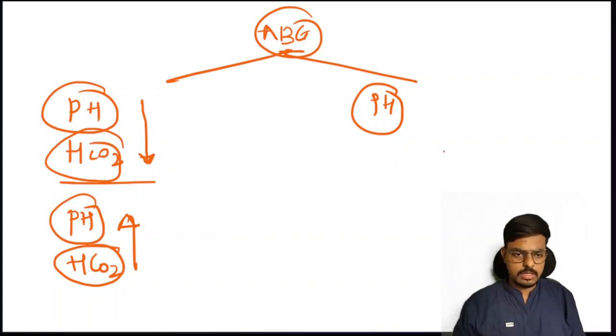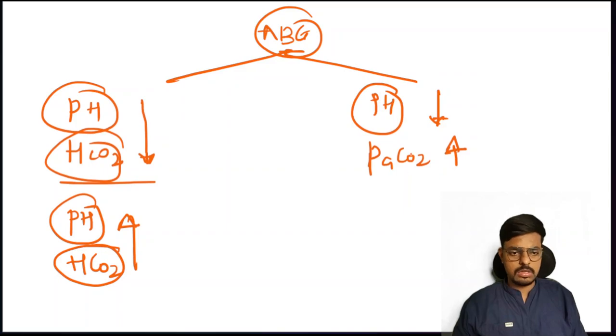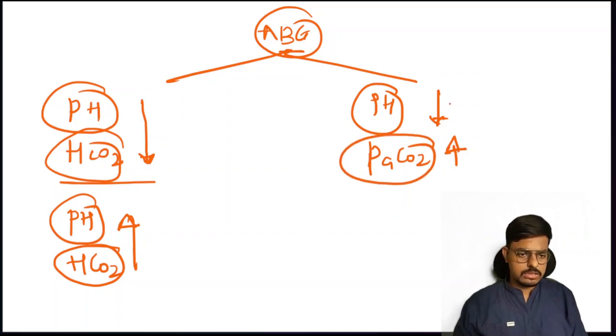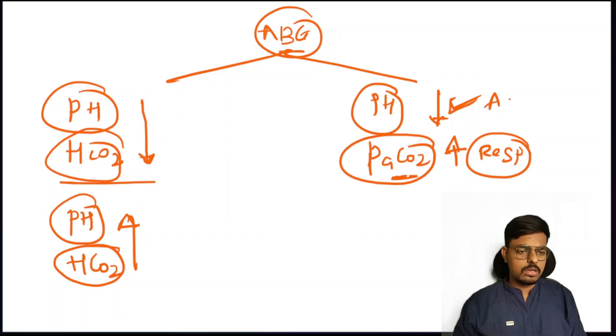What is remaining? Respiratory acidosis and alkalosis. What is the important thing helpful for diagnosing respiratory problems? That is the PaCO2. Students, if pH decreases, PaCO2 increases. Here pH is decreasing, which means acidosis, and PaCO2 increasing means a problem related to respiration. pH decreasing means acidosis, so the answer is respiratory acidosis.